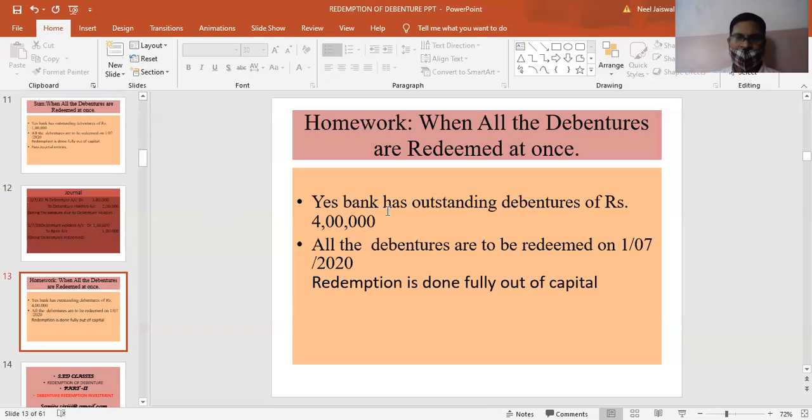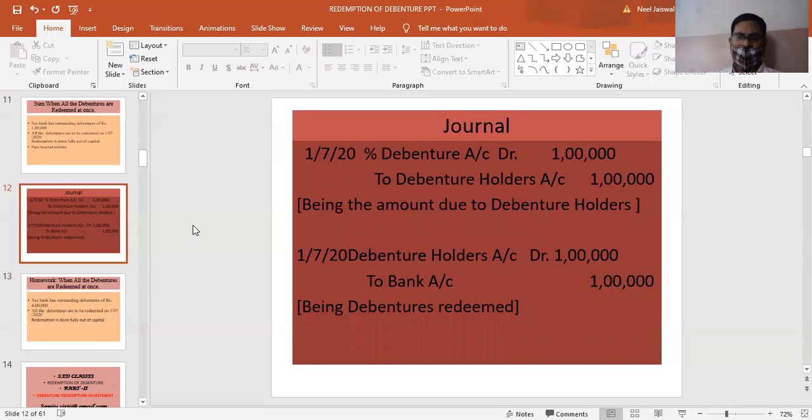This is a homework, students. Yes Bank had outstanding debentures of rupees 4 lakhs. All the debentures are to be redeemed on 1/7/2020. Redemption is done fully out of capital. You have to just pass this journal entry. And as we learned in the first video, these two entries are important over here. As far as the practical purpose is concerned, to redeem the debenture, debentures to debenture holders, and debenture holders to bank, the payment entry is done.